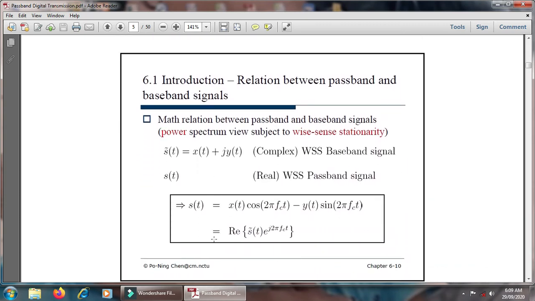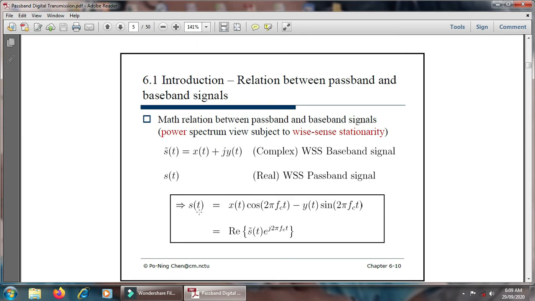Then the mathematical relationship between the passband and the baseband signal in concern with the power spectrum view, subject to WSS, wide-sense stationary. In the case of wide-sense stationary, S bar of t is equal to x of t plus j y of t in complex form.